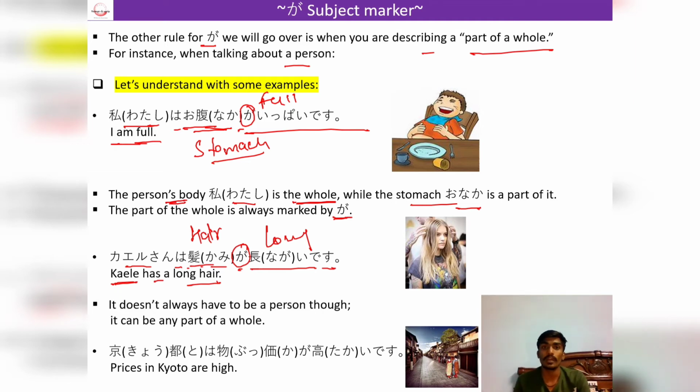And it doesn't have to be a person only. It can be anything. For example, Kyoto wa bukka ga takai desu. Prices in Kyoto are high. So here I am talking about the prices of Kyoto. Kyoto is the whole and prices is a small part. There can be other things also, like the nature or way of living, but here I'm just talking about the prices only. So that's why I have used the ga particle. Here bukka is price and takai is high.